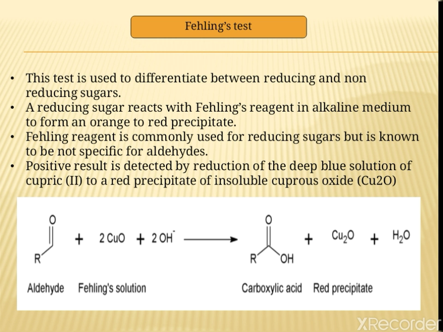Next is the Fehling test. This test is used to differentiate between reducing and non-reducing sugars. A reducing sugar reacts with Fehling reagent in alkaline medium to form an orange to red precipitate. Fehling reagent is commonly used for reducing sugars but is known to be not specific for aldehydes. A positive result is detected by reduction of the deep blue solution of cupric to a red precipitate of insoluble cuprous oxide.